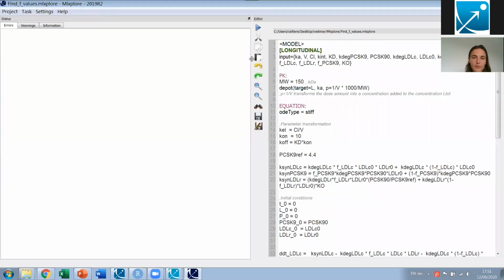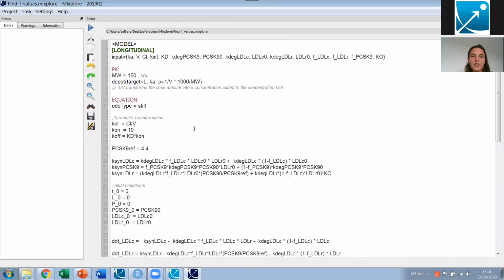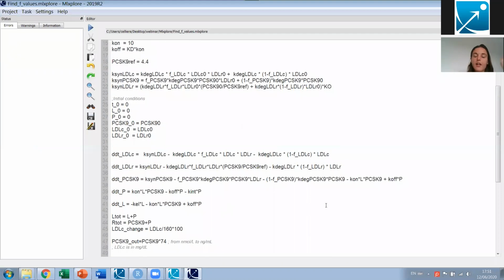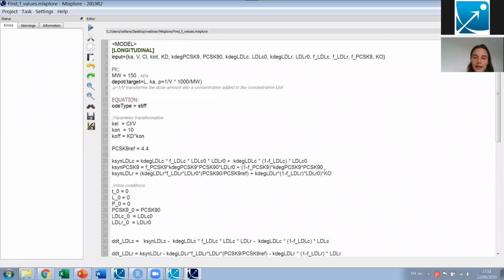If I look at the structure of the script, we have a section model where I have exactly the same model as I have used in Monolix. The only difference is that I have set here a KO parameter that allows me to shut down the production of the LDLR receptor. That will enable me to simulate what happens in mutants.